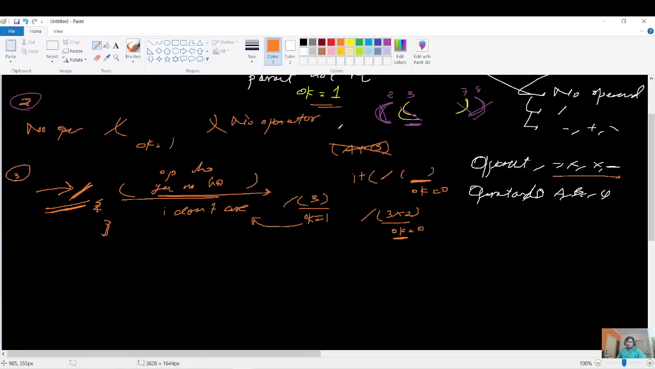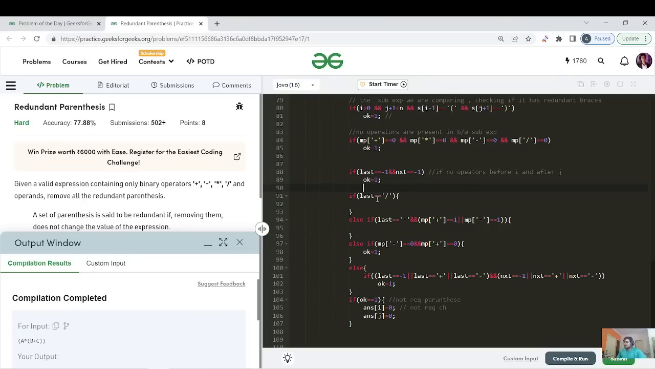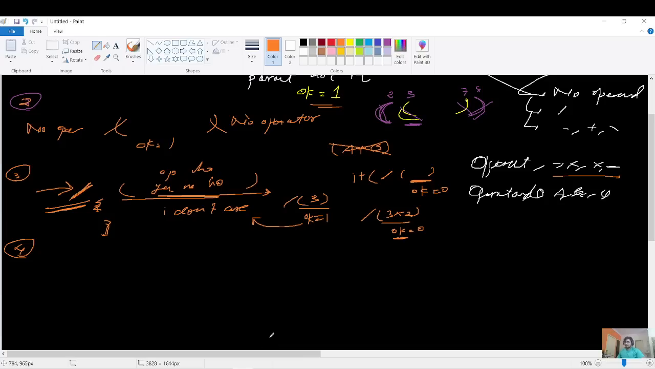So if you still do not understand, please pause here and try to watch this particular test case again. So that is what is being handled here, right? Okay, so let us go to the next case.